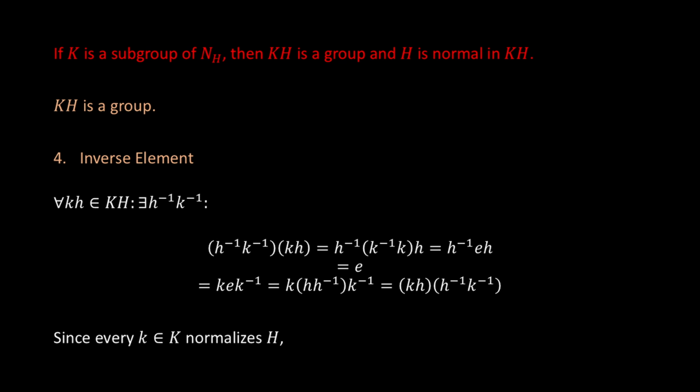Again, because every k in K normalizes H, which means there exists h' in H such that h⁻¹k⁻¹ equals k⁻¹h', which is in KH. Therefore, KH is a group.